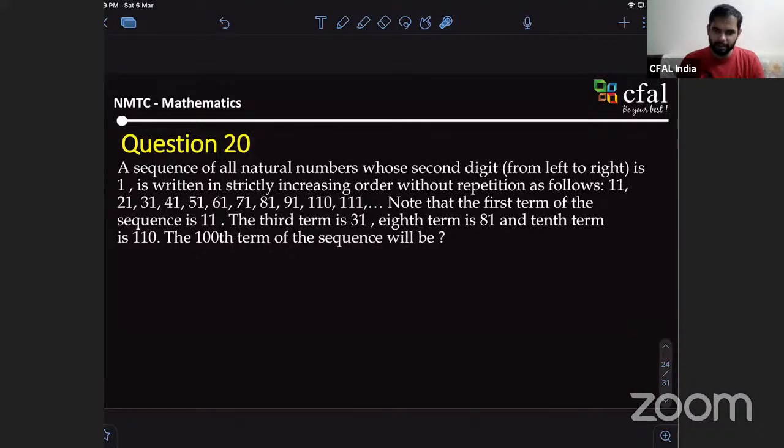Just see the pattern. It's not that difficult. It's 11, 10, 21, 31, 41, 51. It goes like that. I thought everybody would be answering this one.